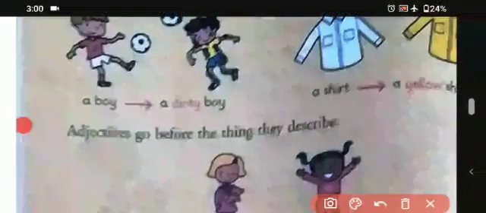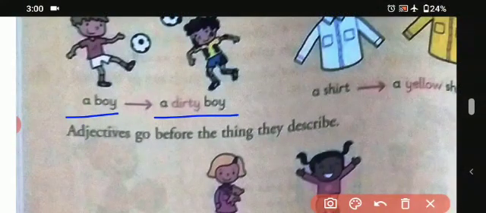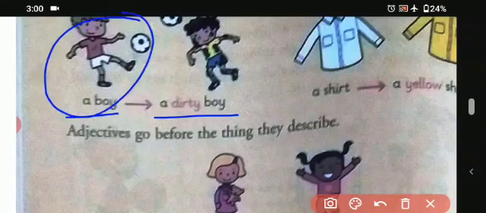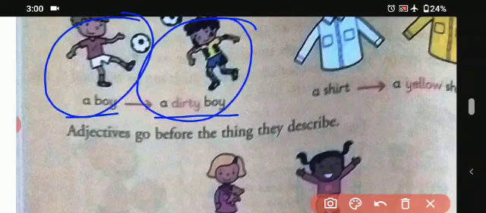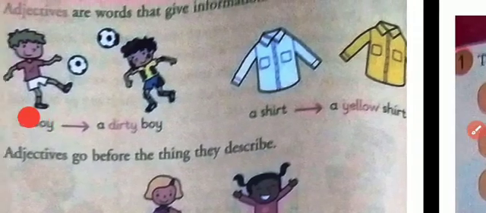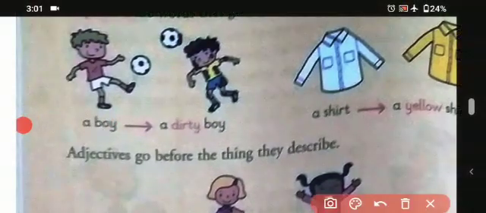There are two boys, a boy, a dirty boy. Okay students, here it is simply a boy, and there is another boy who is dirty. That means dirty is the word giving some information about the boy. That means the boy is dirty. So here is another one. There are two shirts.